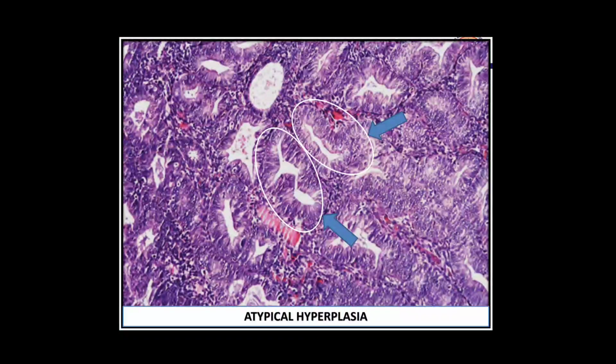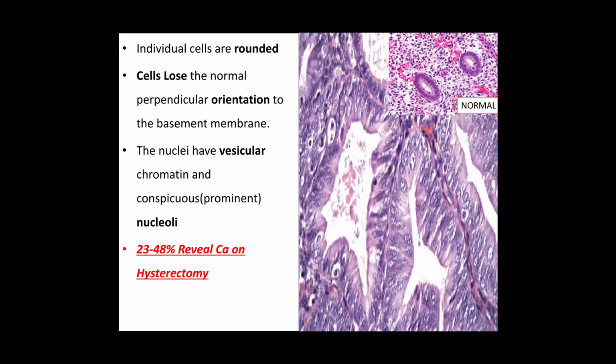So this is the first picture. It shows the glands in the endometrium, and there is little stroma in between. So the gland to stroma ratio is increased, and just see these glands, they are also lying back to back. So there is crowding of the glands, and the glands show a branching pattern. See, the lumina is not regular. So the glands are showing a branching pattern, and the lining cells are showing atypia. So let us see another figure. Here we can see the features which are seen in this atypical hyperplasia.